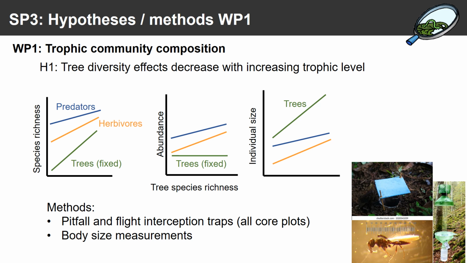The methods we're using here are pitfall and flight interception traps on all core plots, and we're going to identify the organisms and also conduct body size measurements to get their biomass.